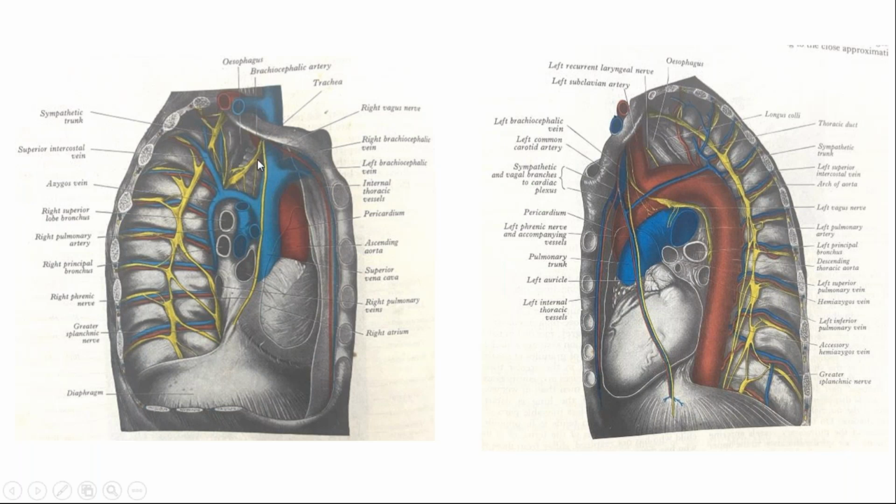So I'm repeating, the right vagus goes behind the root of the right lung. It joins the second, third, fourth, fifth, and sixth sympathetic nerves, and a branch from the left vagus also forms the posterior vagal trunk, which lies behind the esophagus.